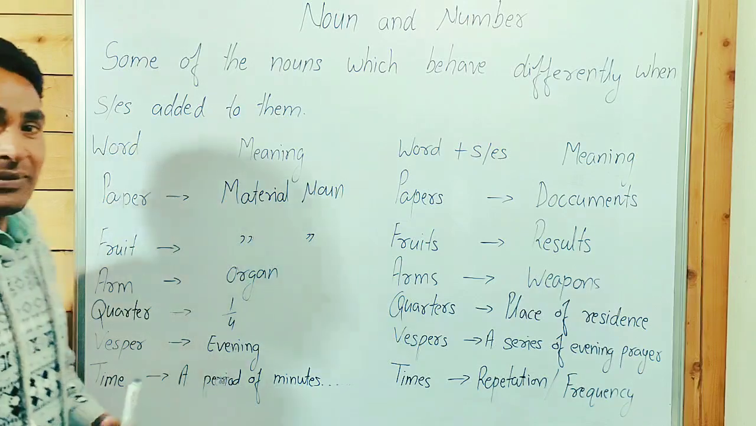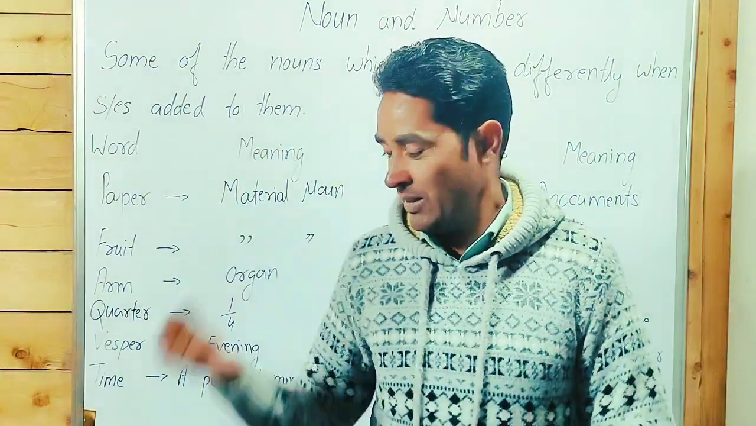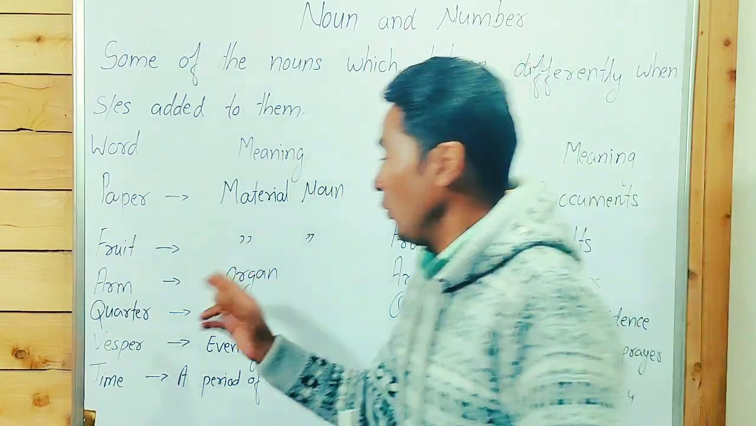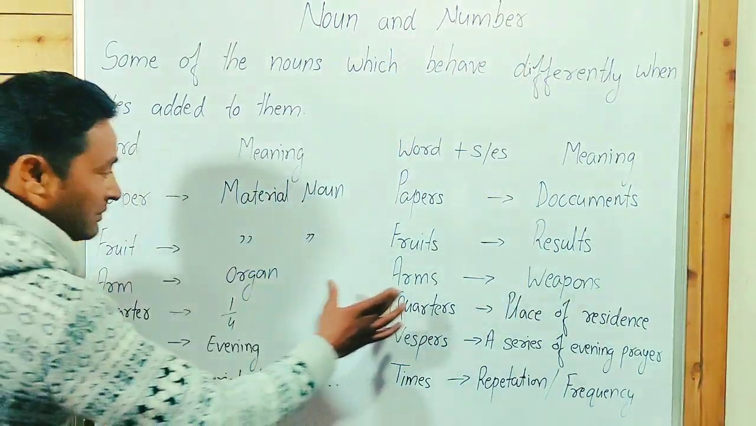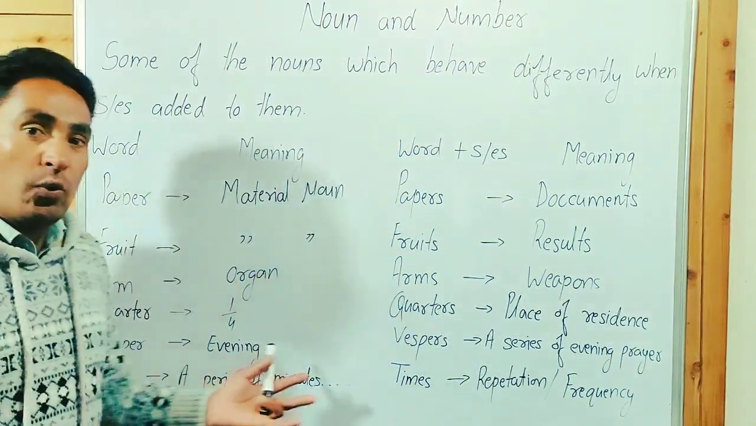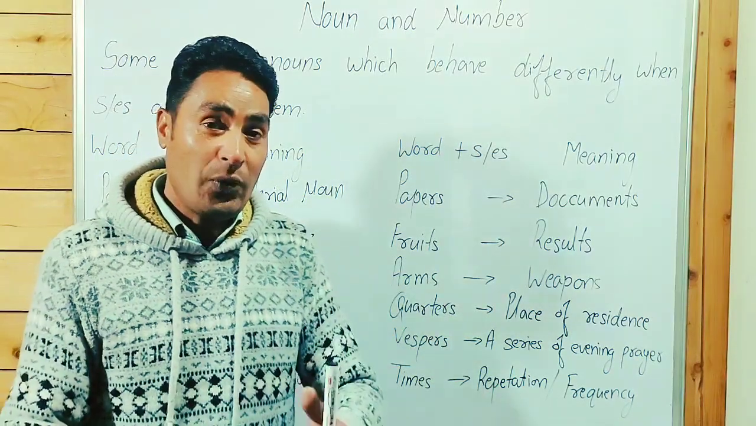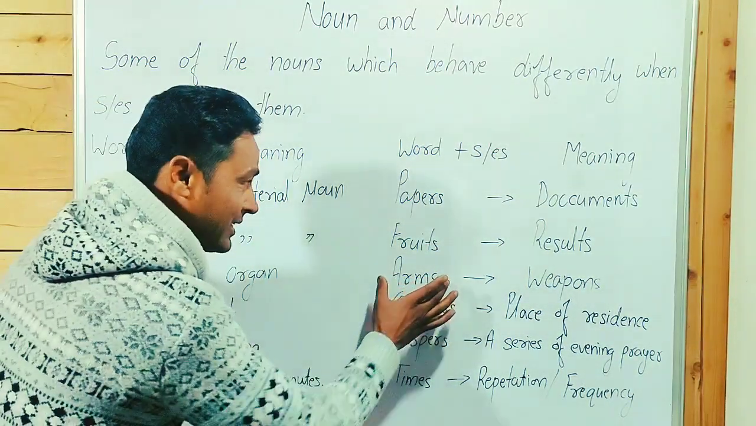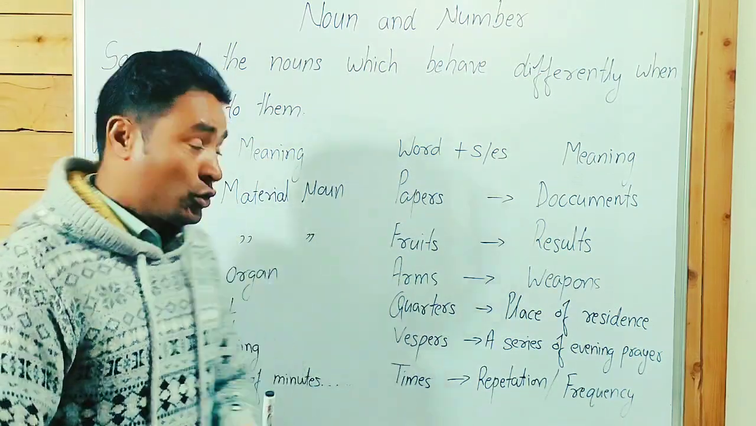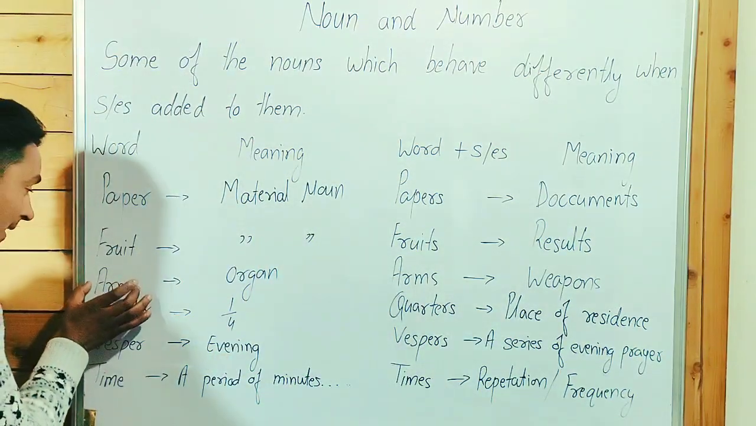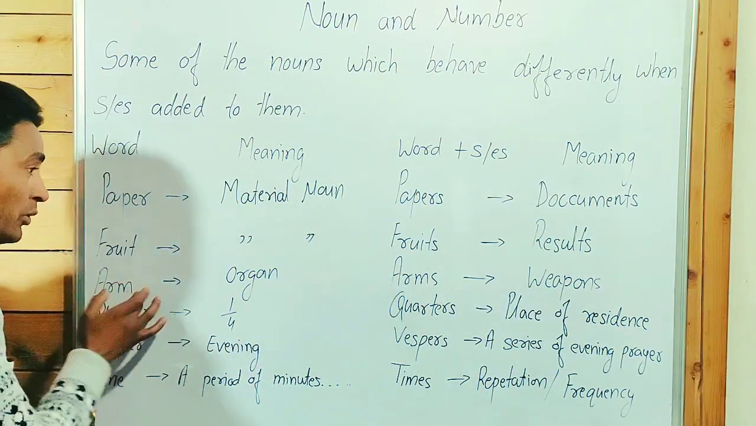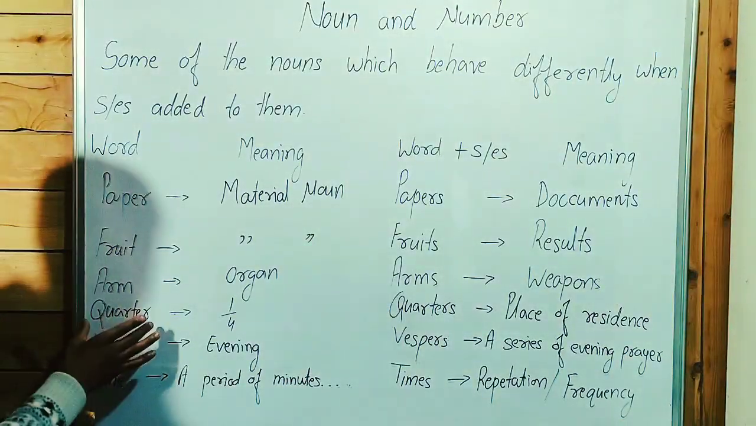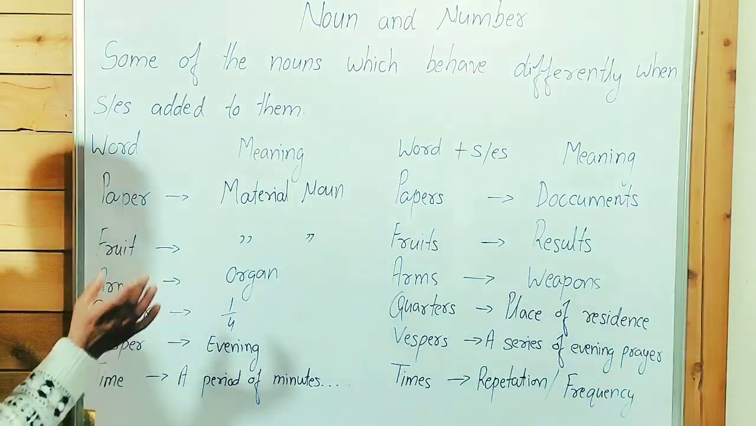Arm is an organ. Right arm, left arm. We have two arms. But when we talk about arms, only arms, it means weapons. Arm, an organ. Arms, weapons. When we add s at the end of the noun, it means weapons. Quarter, guys, point to me at quarter.